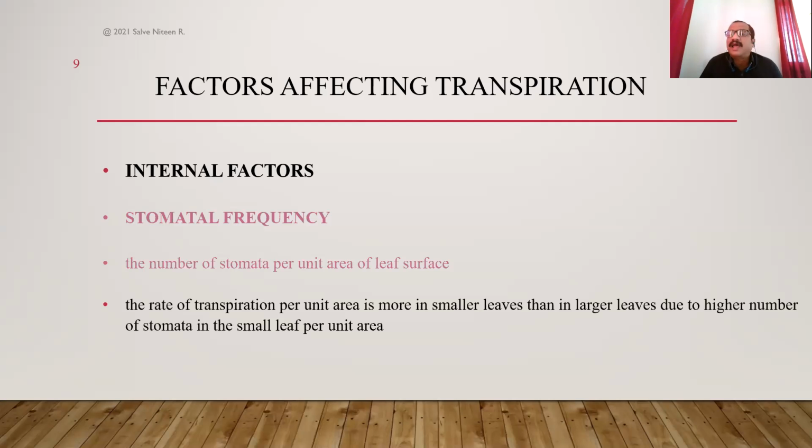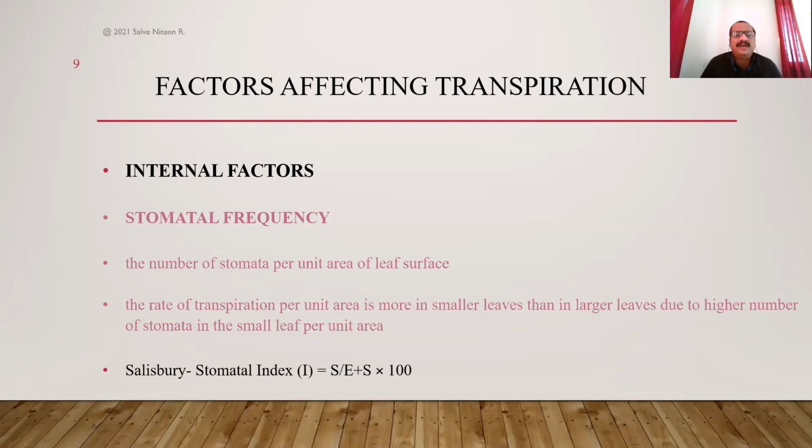So scientist Salisbury coined another term, called stomatal index, designated by capital letter I, given by the formula I = S / (E + S) × 100.